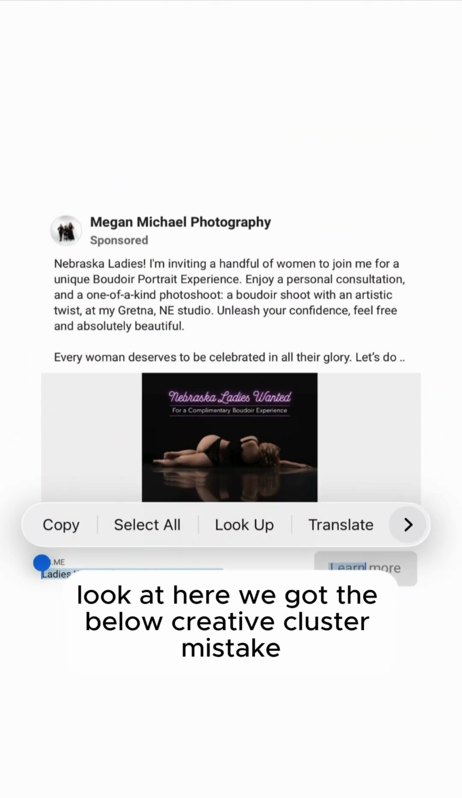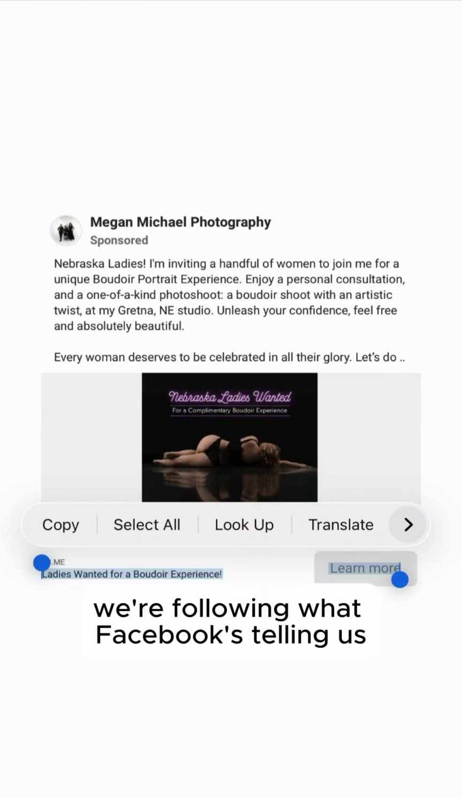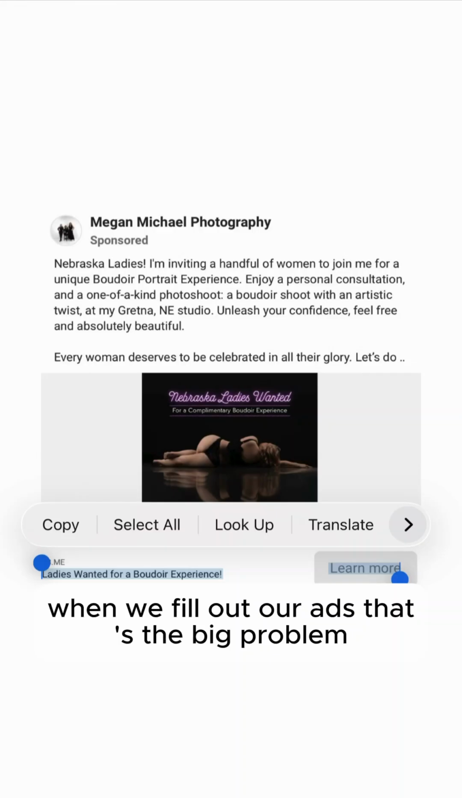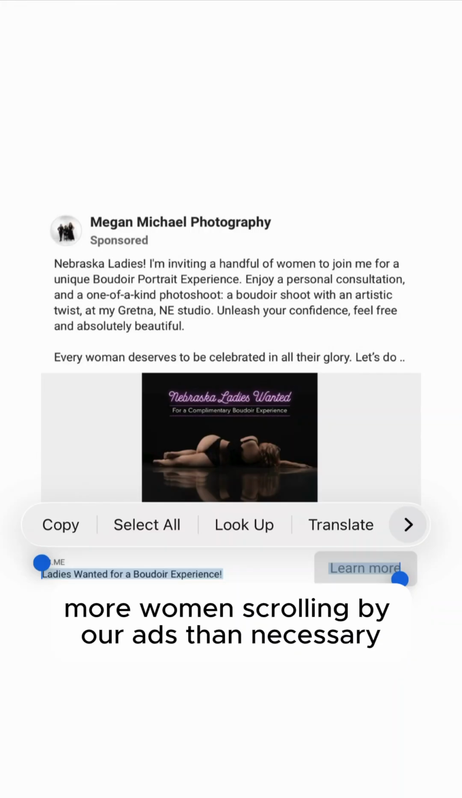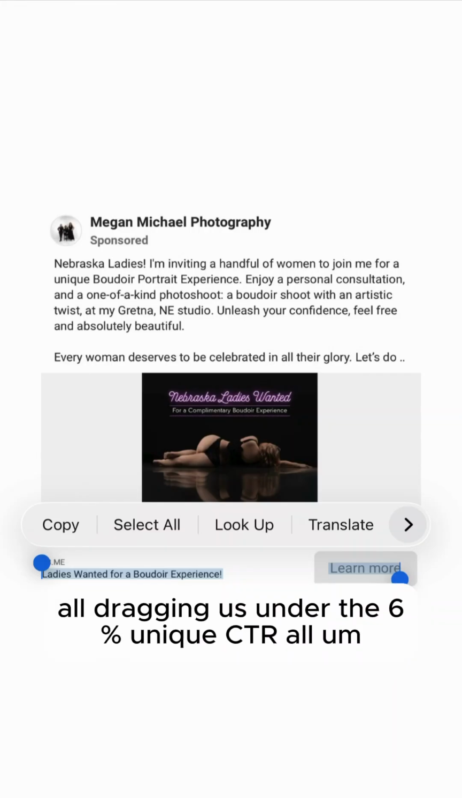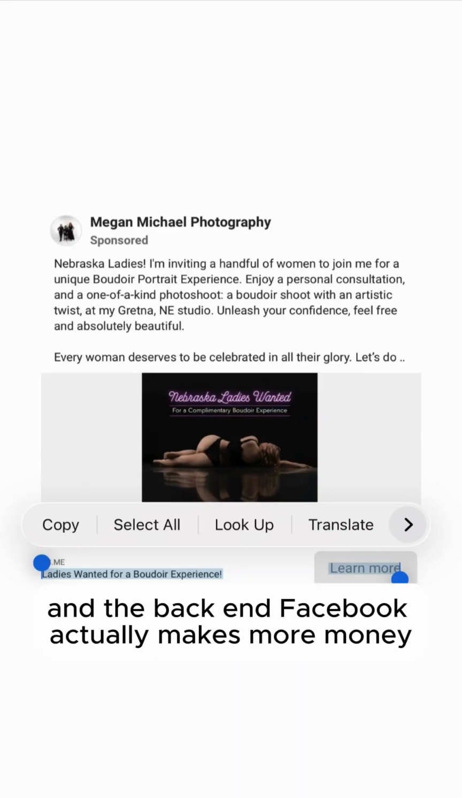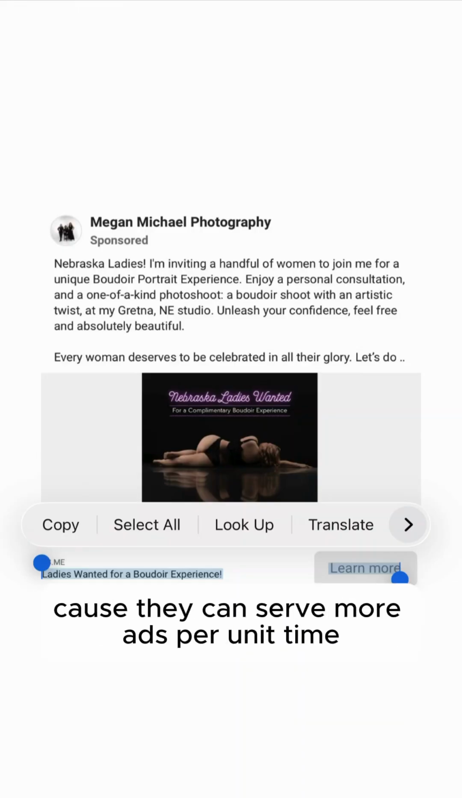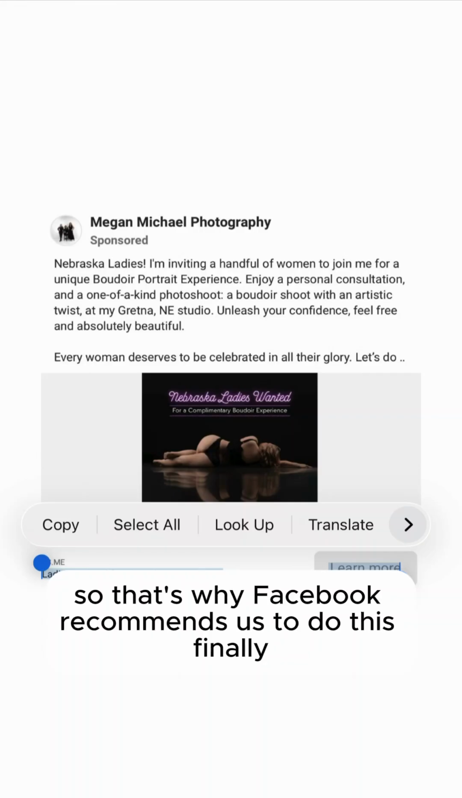All right, so look at here, we've got the below creative cluster mistake. The false belief that caused us to make this mistake is we're following what Facebook's telling us when we fill out our ads. That's the big problem. The consequence is more women scrolling by our ads than necessary, lowering unique CTRL, dragging us under the 6% unique CTRL, and a higher chance of giving us BLCS, boudoir low click syndrome. On the back end, Facebook actually makes more money because they can serve more ads per unit time, the more women scroll by our ads and don't click anywhere on them. So that's why Facebook recommends us to do this.